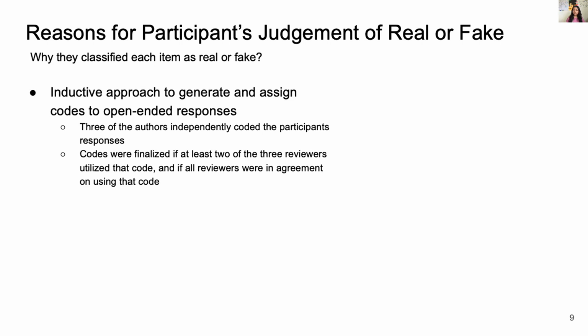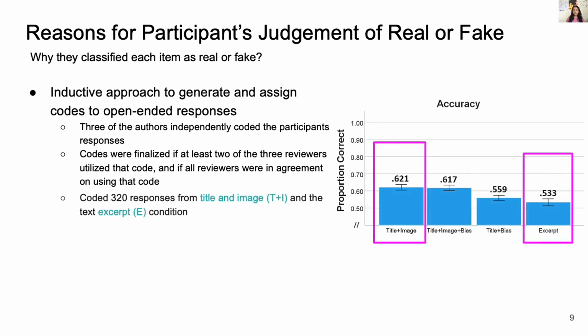In doing so, we used an inductive approach to generate codes, where three of the authors independently coded the participants' responses and finalized a code if at least 2 of 3 reviewers utilized it, and all the reviewers were in agreement on using that code. Altogether, we coded 320 responses from the title and image condition and the excerpt condition, as the highest accuracy was in the title and image condition and the lowest accuracy was in the text excerpt condition.